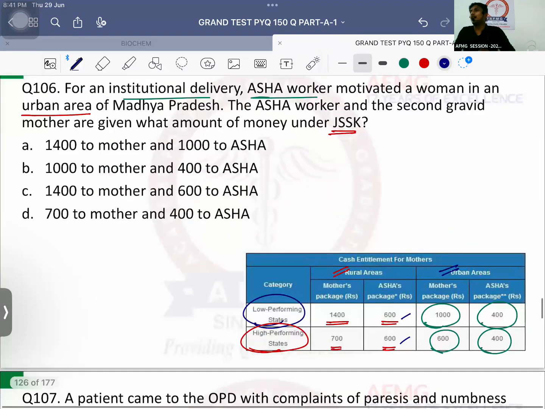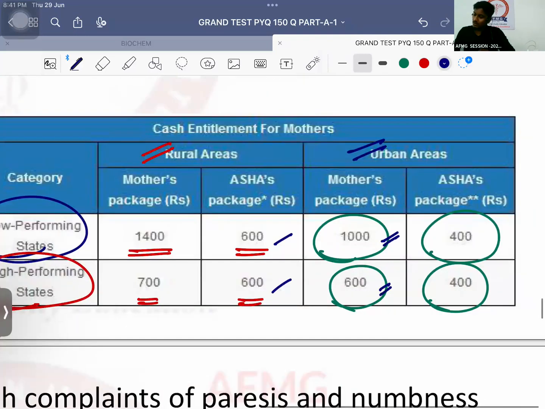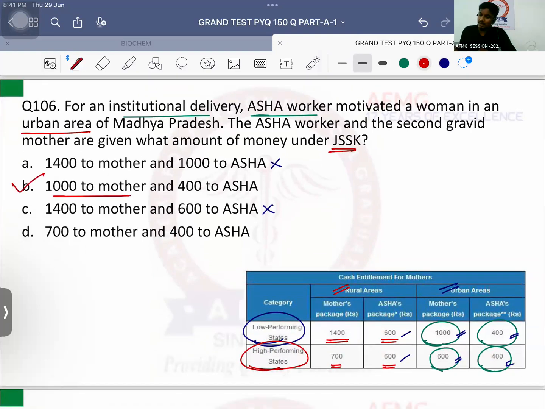Now you don't have any other options. Definitely they are talking about urban areas. If we talk about urban areas, either the mother receives 1000 or she receives 600. If you can't remember this, the Asha worker receives 400. Okay, the Asha worker receives 400. So options A and C can be easily ruled out. Now we are left with options B and D. What is your answer? Option B, that is 1000 rupees to the mother and 400 rupees to the Asha worker, because Madhya Pradesh is a low performing state in terms of maternal mortality.